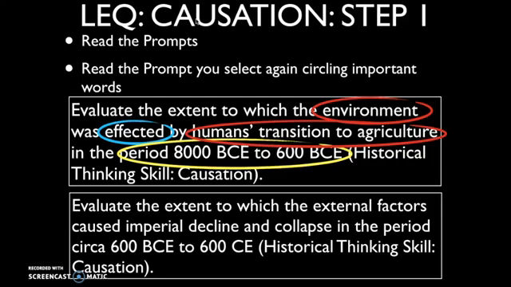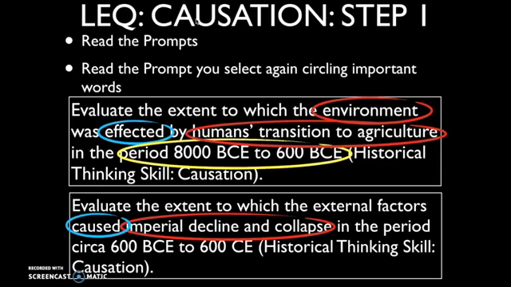Now let's look at this other prompt. Evaluate the extent to which the external factors caused imperial decline and collapse in the period 600 BCE to 600 CE. Using that same process we just had, identify what you think are the most critical words. So I think the most critical word here is caused, because in this case they want you to focus more on the causes. The causes of what? Well, the causes of imperial decline and collapse. Why did empires in period 2, this classical age, why did they ultimately fall?